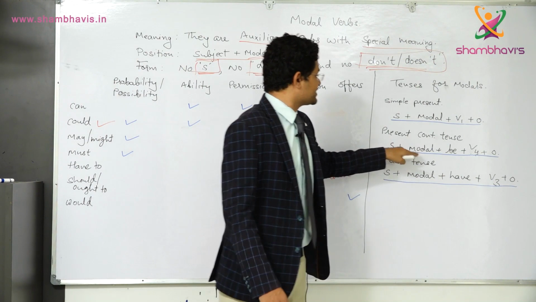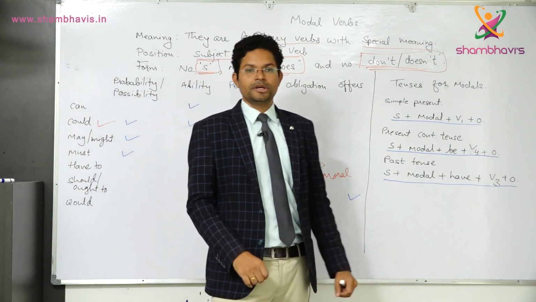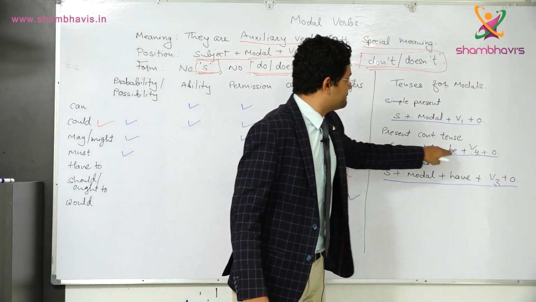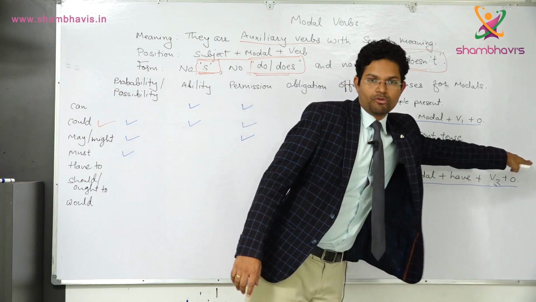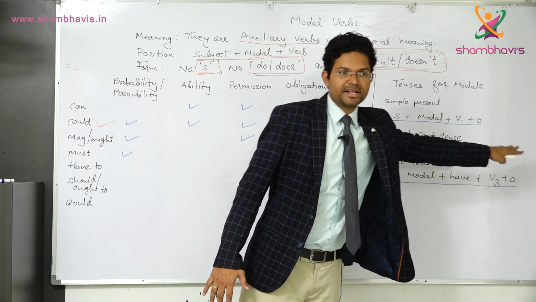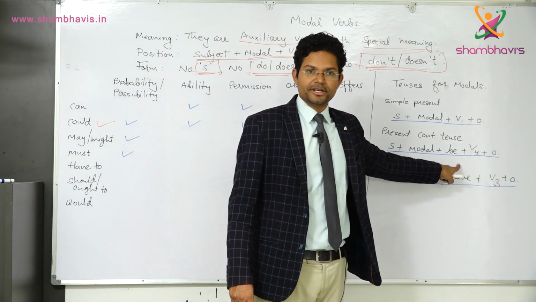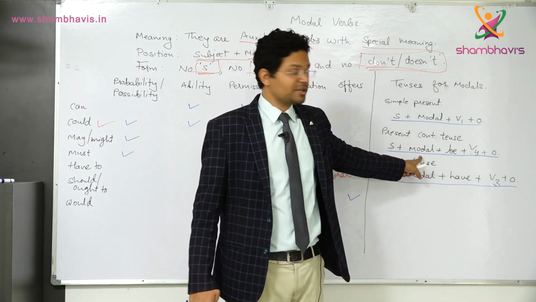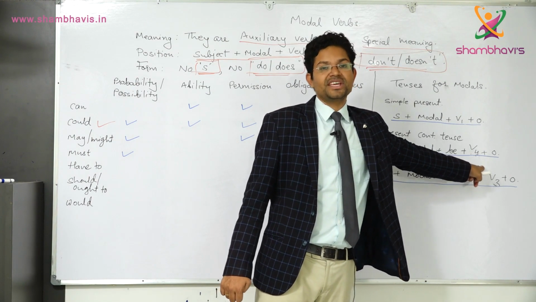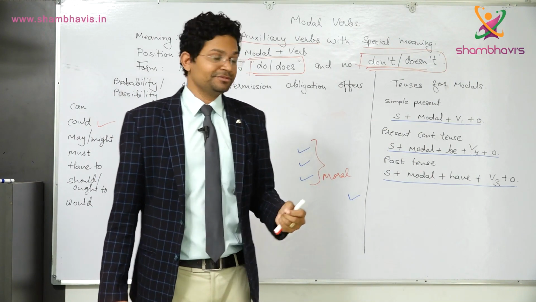Subject, for example, let's take one: could. Could is our modal. So he could be working now. He could be working by now. That is my sentence. What I have done, I have put be as a linking verb here. Remember, modal is our auxiliary verb, be is the linking verb, and this is the main verb, which is in the form of V4.